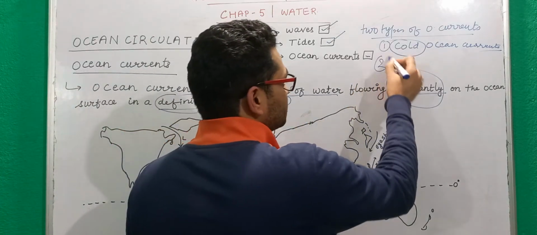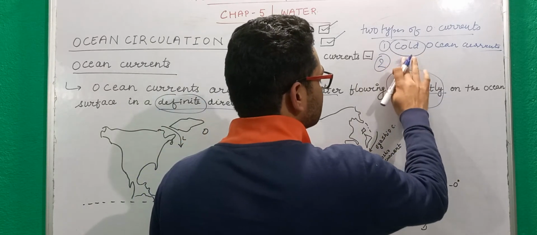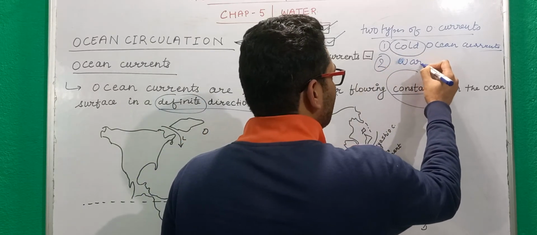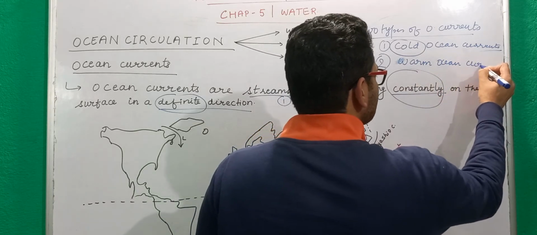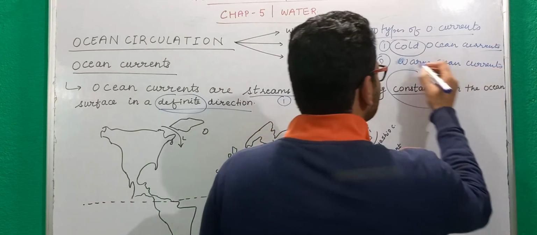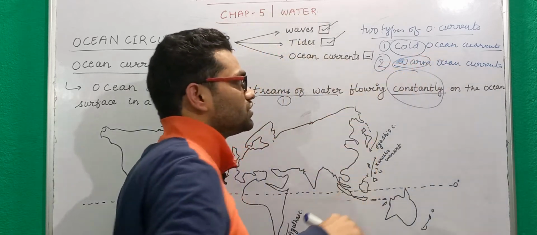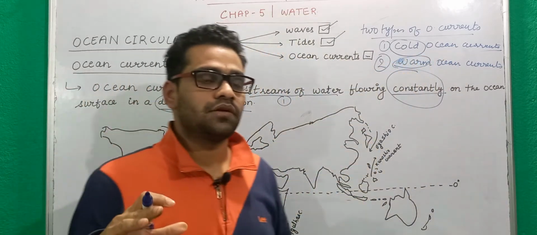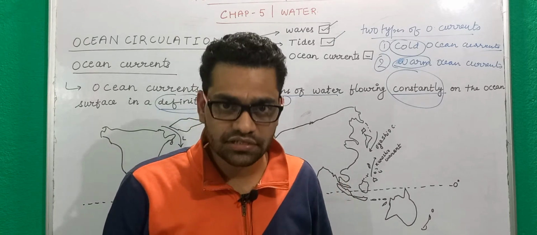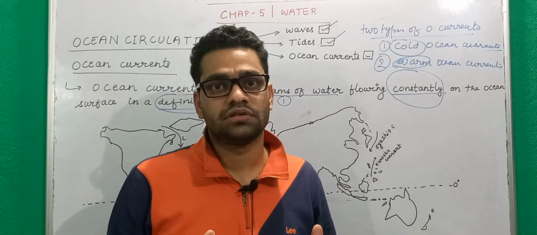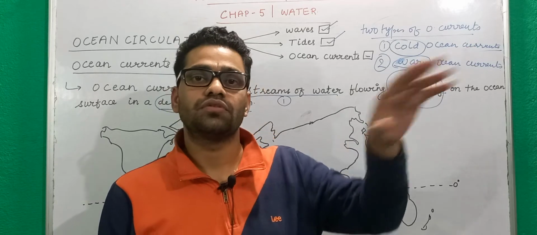And then we have the warm ocean currents, which are just the opposite of what we have seen in the cold ocean currents. These are the currents which flow from relatively warmer areas of the oceans and move towards the colder areas.